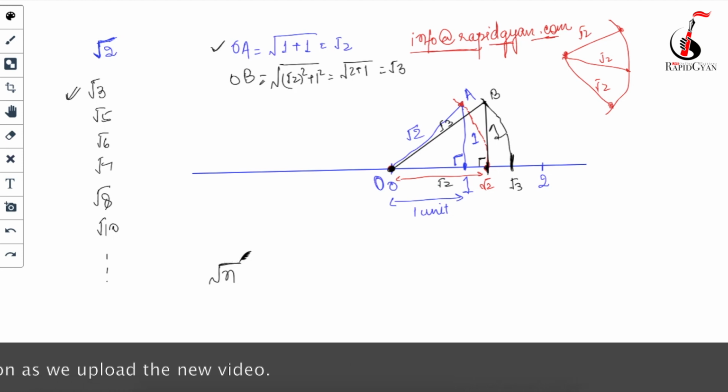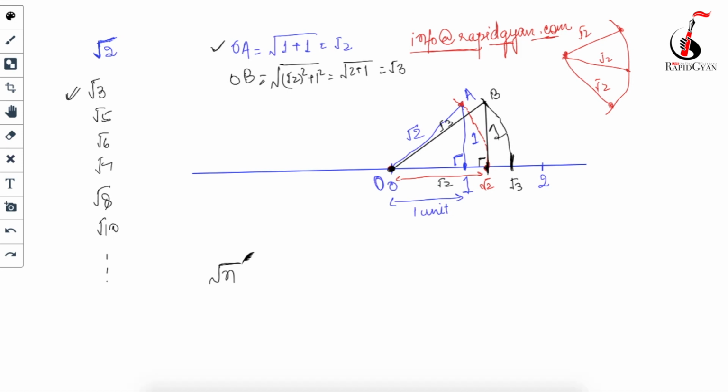Any irrational number which is written in the form of under root n, in order to locate it, first find under root n minus 1. What you will have to do? Find under root n minus 1 and locate that on the number line.